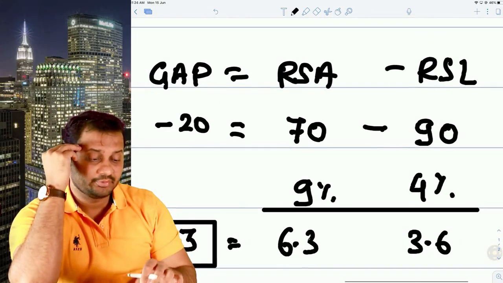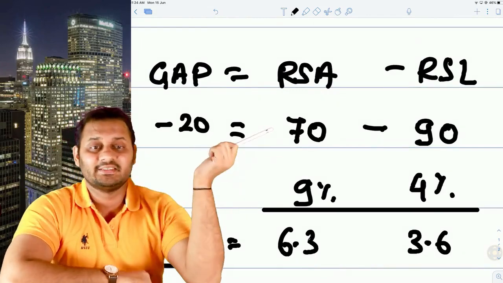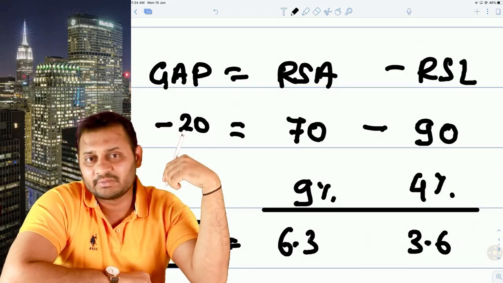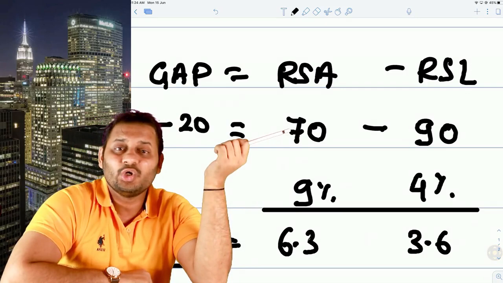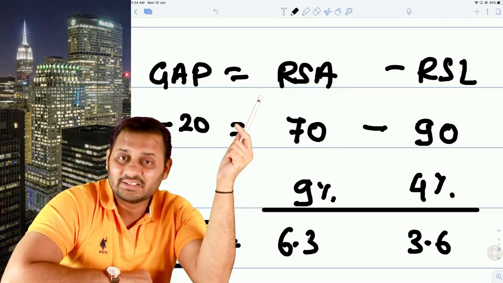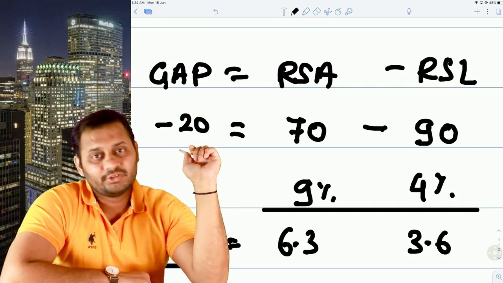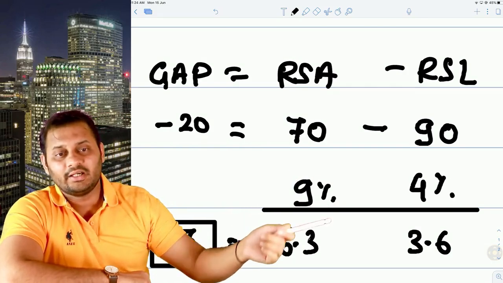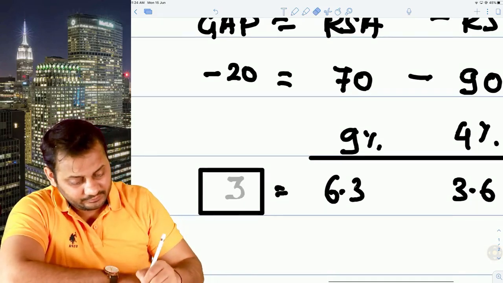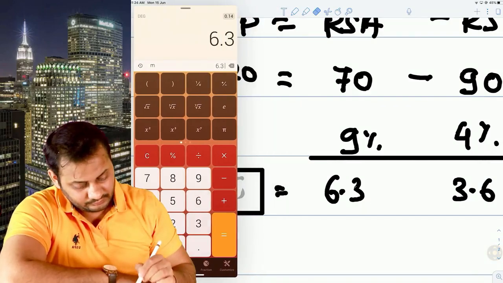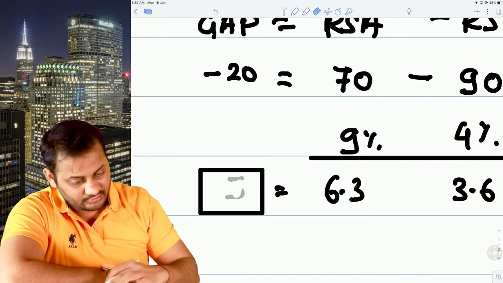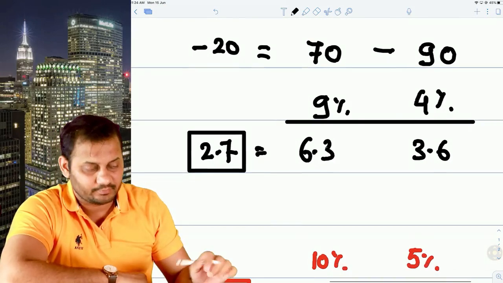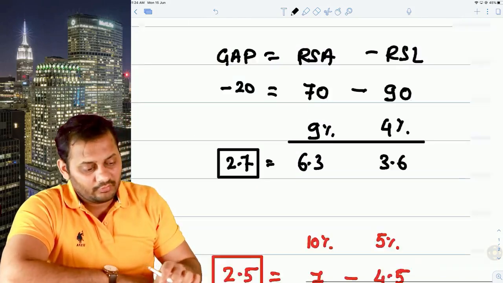Do you think the gap exposure can be negative? Yes sir, it can be negative. If the rate sensitive assets are 70 and the liabilities are 90, then it is possible that the gap exposure is negative. Please understand that these are not total assets and total liabilities. These are rate sensitive assets and rate sensitive liabilities. So the gap exposure is negative. You are earning 9% on this, which means 6.3. You are paying 4% on that, which means 3.6, and the total earning will be 2.7.